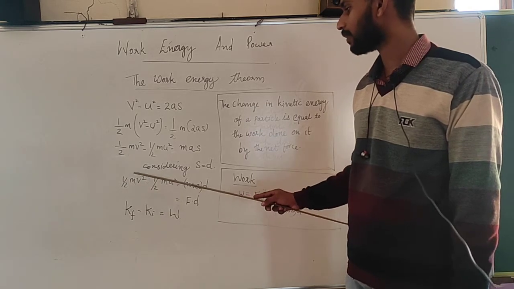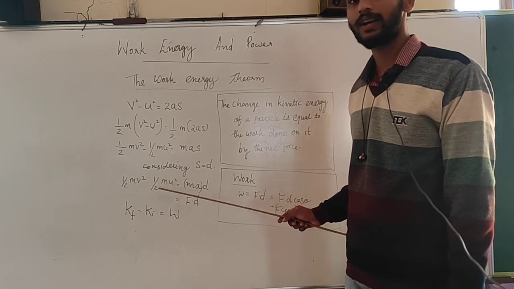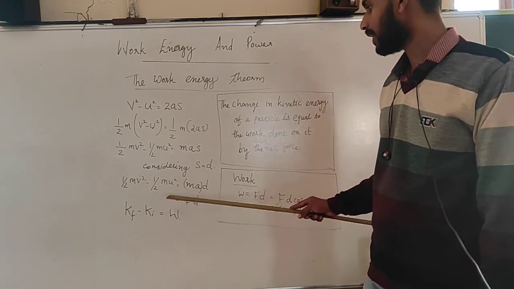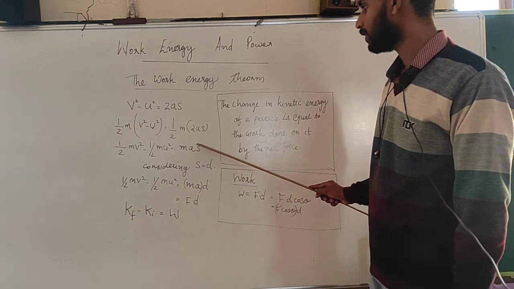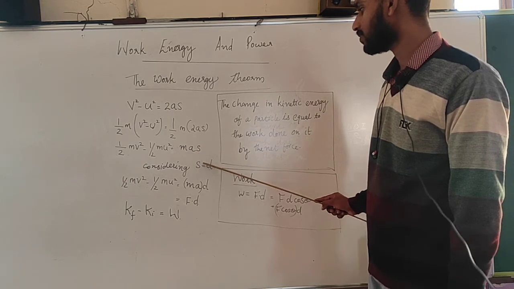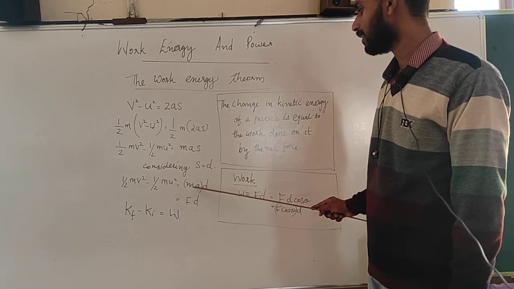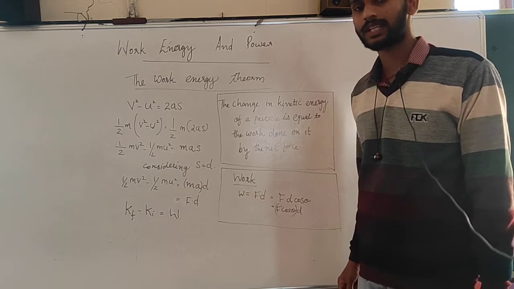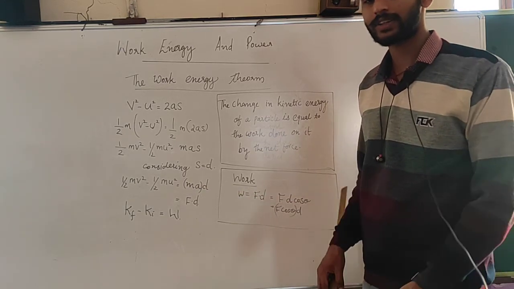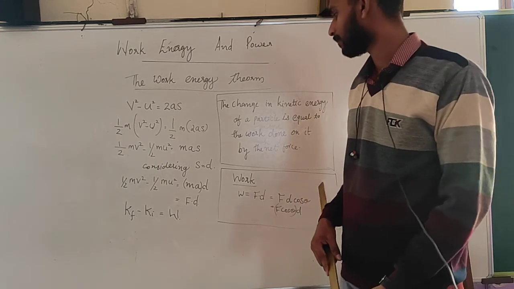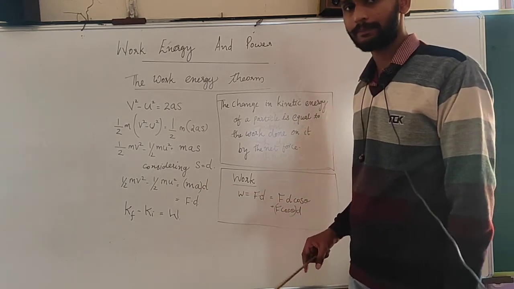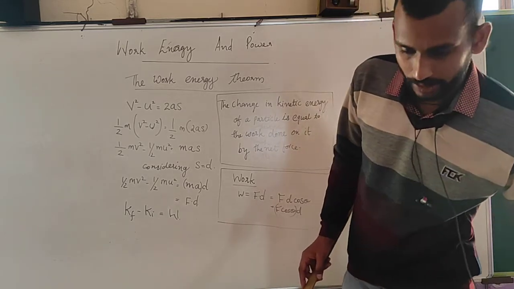So, half m v square minus half m u square is the change in kinetic energy, which you got as m into a into s. As we are considering s as d, it will become m into a into d, where acceleration and displacement are vectors. So, a into d will become vector a dot vector d.